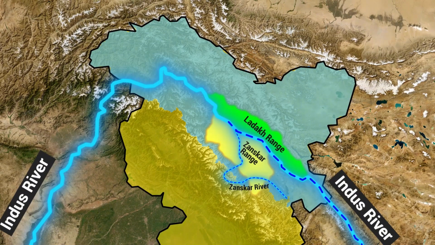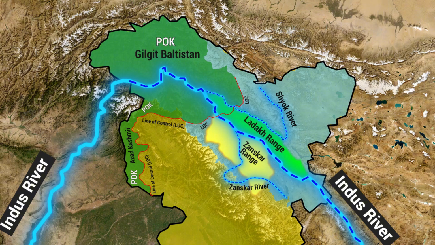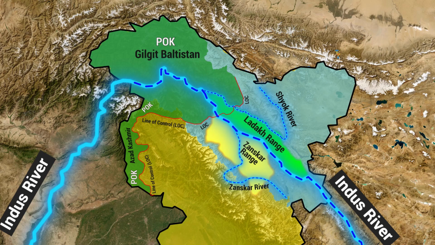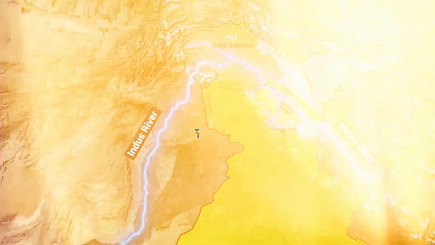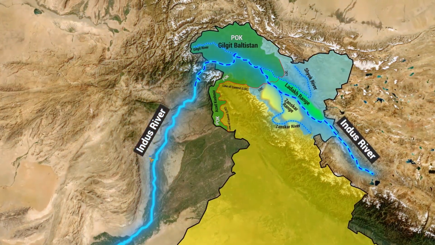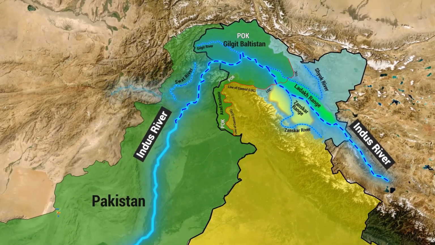The Indus River crosses the LOC, line of control, and enters Pakistan-occupied Kashmir, Gilgit-Baltistan, where the Shyok River, flowing north of the Ladakh range, joins it. The Indus River also merges with the Gilgit River in Gilgit-Baltistan near Nanga Parbat. The Indus then flows and enters Pakistan and merges with the Swat and Kabul rivers.